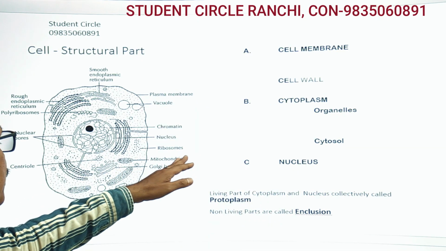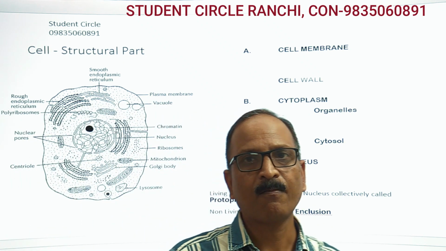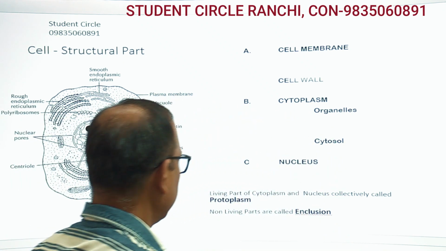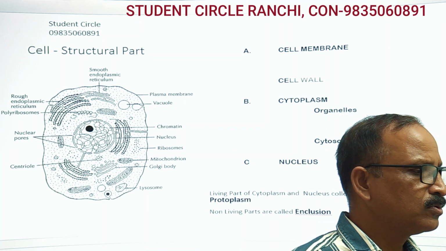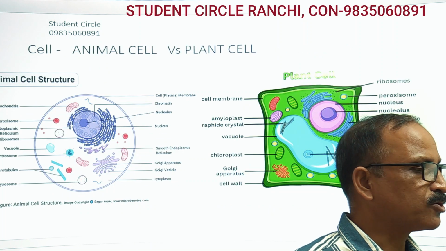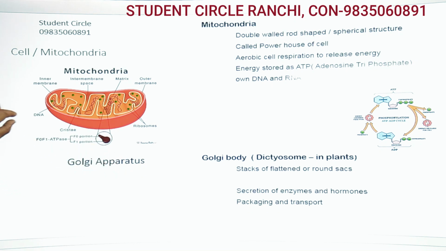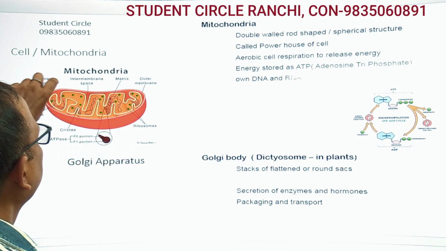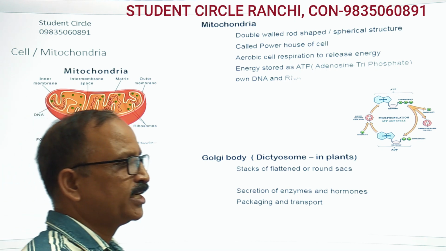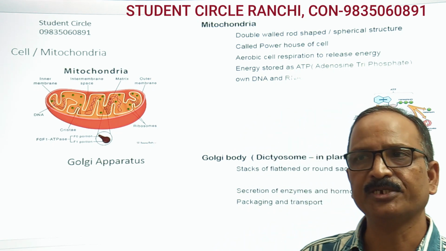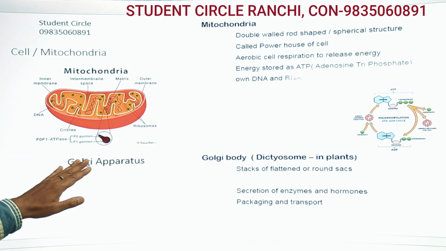Then we have mitochondria. Mitochondria is also called the powerhouse of the cell. Mitochondria are a double-walled structure. Let me show you the clear diagram of mitochondria. This one is mitochondria. It is a double-walled structure. It is responsible for generation of energy in the form of ATP. Mitochondria has its own DNA and RNA.